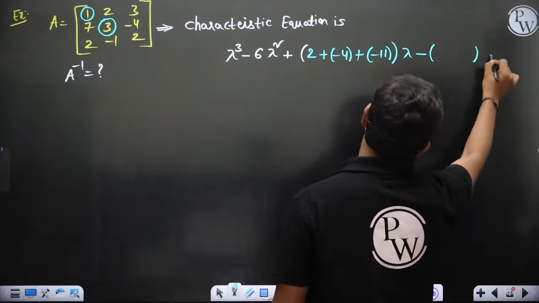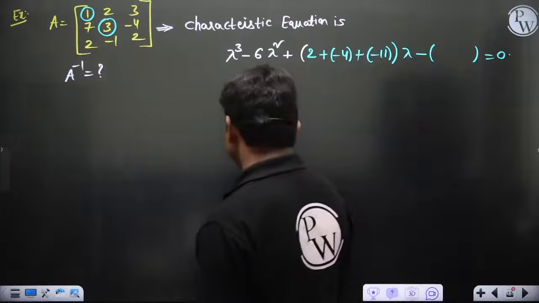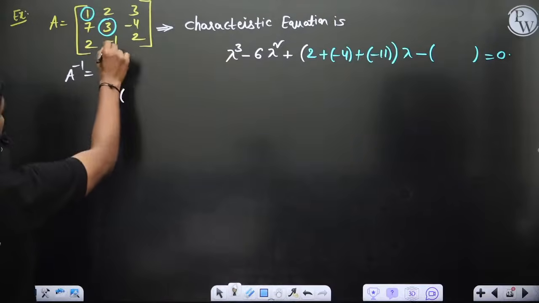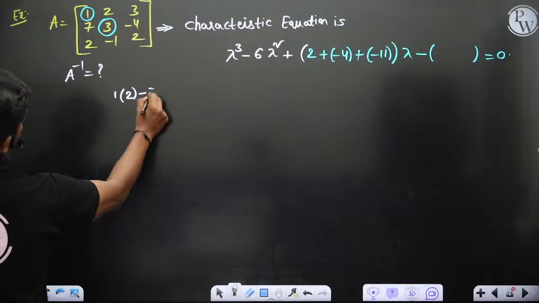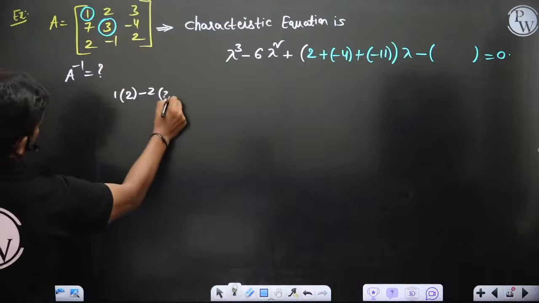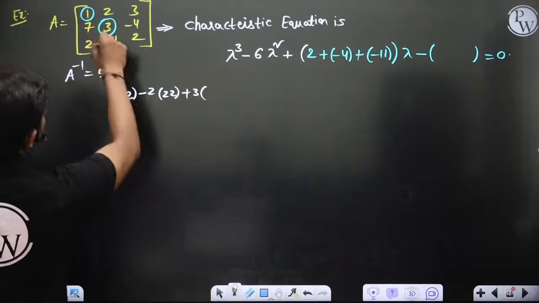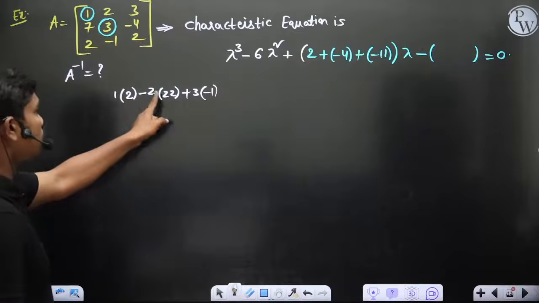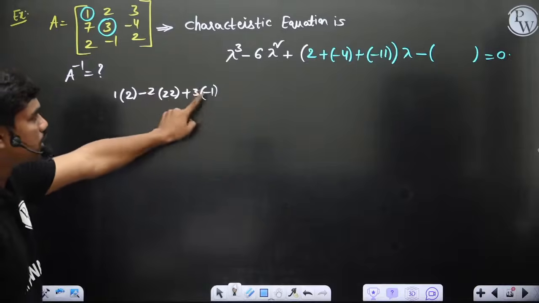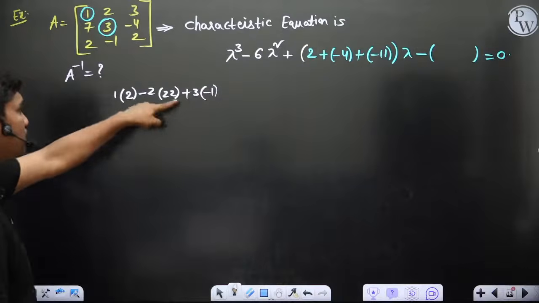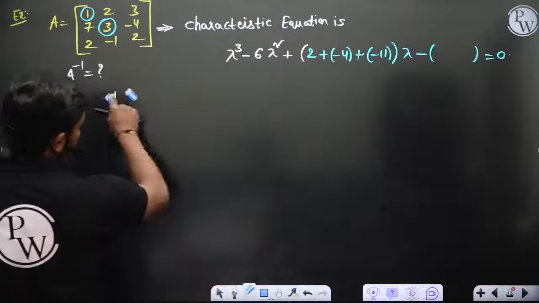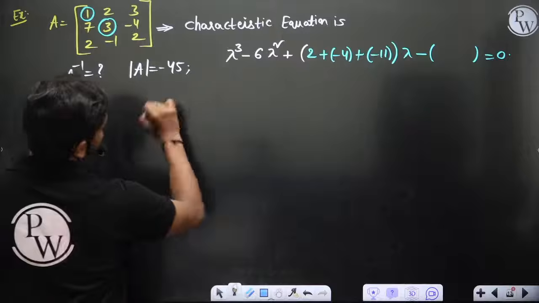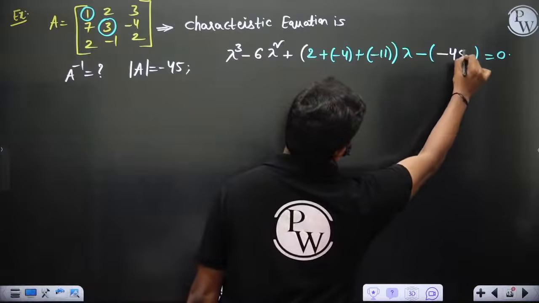Now the determinant value is equal to 0. So what is the determinant? Let's check. The determinant is 1 into (6 minus 4), so 2, minus 2 into (14 plus 8), 22, plus 3 into (minus 7 plus 6), minus 1. Ultimately this is 2, this is 44, and 3, 44 and 3 is 47, 47 plus 2, so minus 45. So the determinant of A is minus 45. This is what you have.